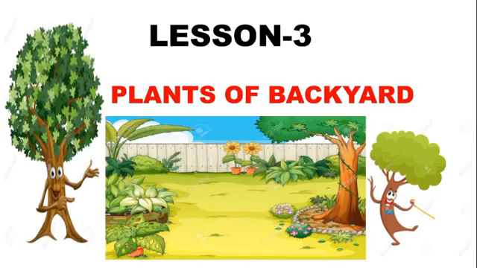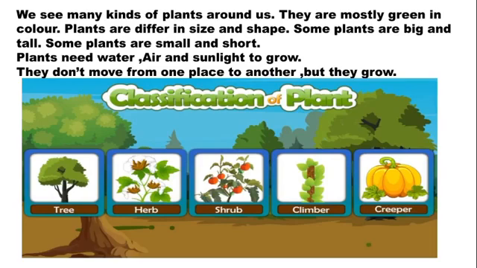So backyard means, children, we all usually see some place at the back side of our house. Why will we leave some place at the back side of our house? To grow plants. So that place is called backyard. Now you understood, children, what you mean by backyard? We will get some place behind our house, isn't it? Yes, that place is called backyard. For what purpose? To grow the plants. Okay, so let us start the lesson.